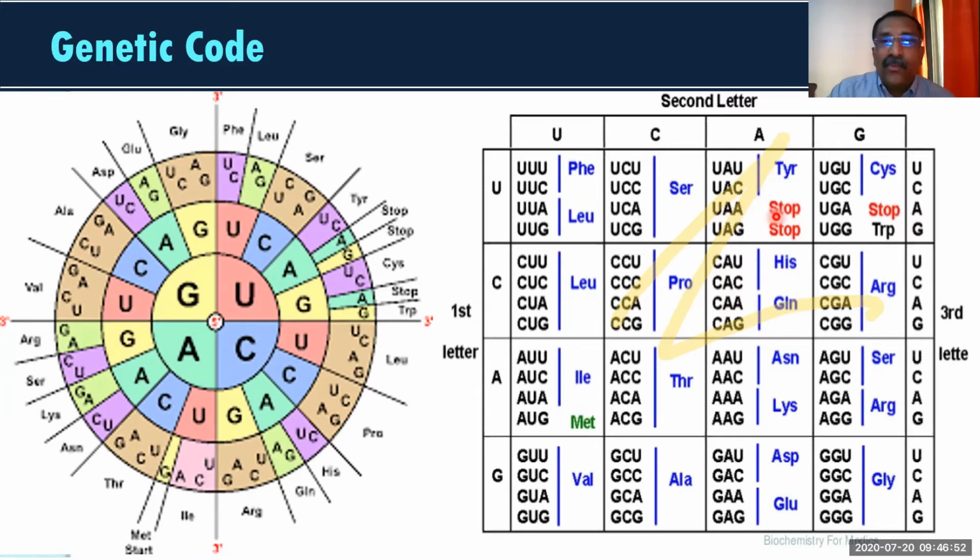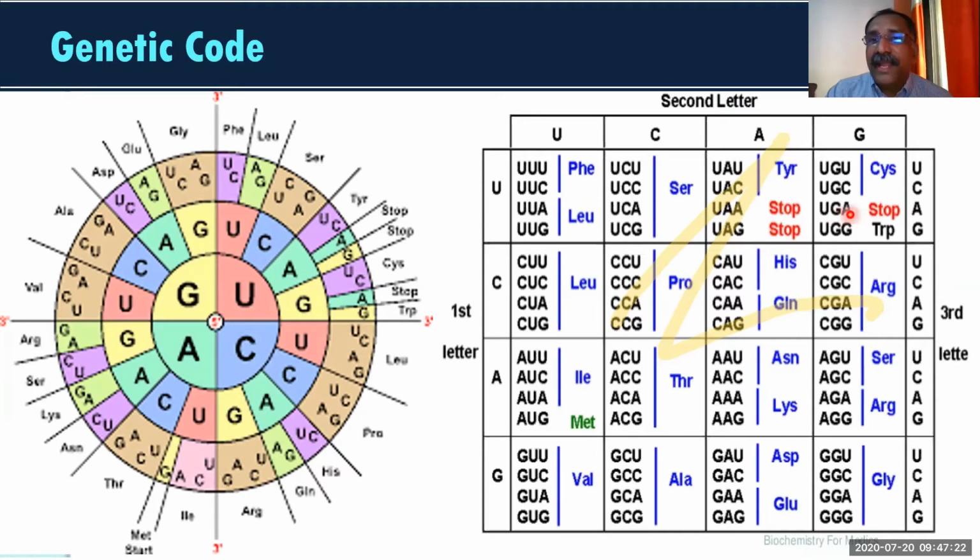UAA. Whenever UAA is coming, when protein synthesis is taking place, the protein synthesis will stop, because when these 3 nitrogen bases come together, there is no representing amino acid. Similarly, when UAG comes, there will not be any amino acid.